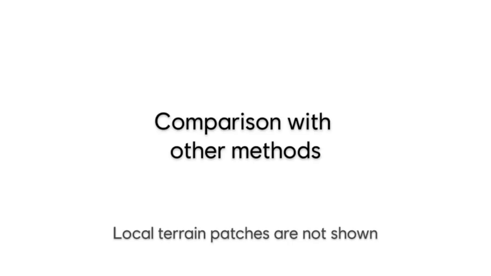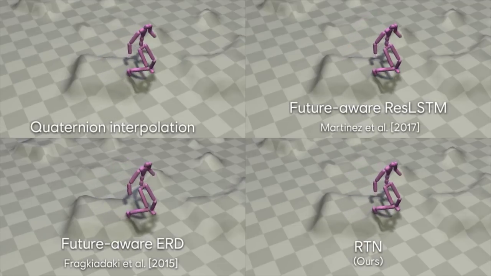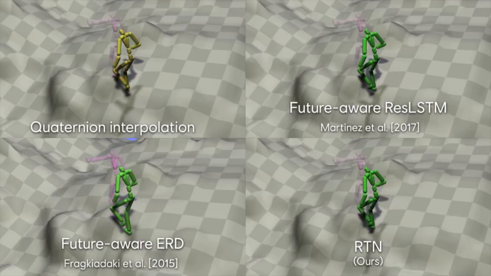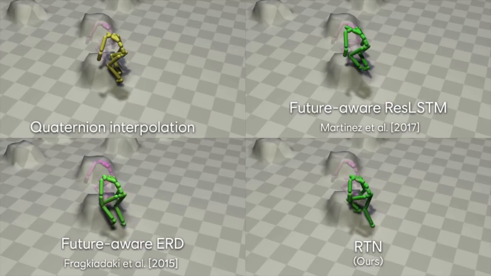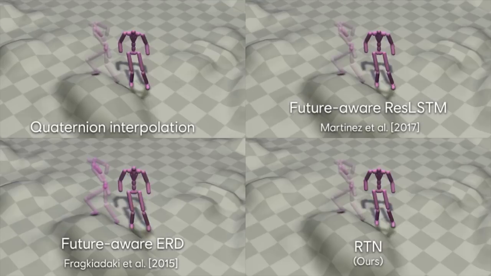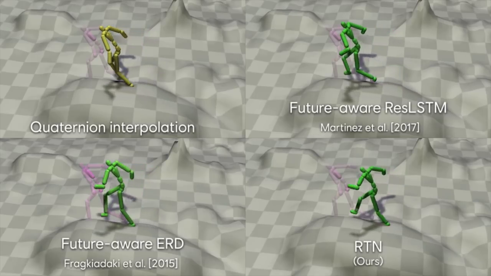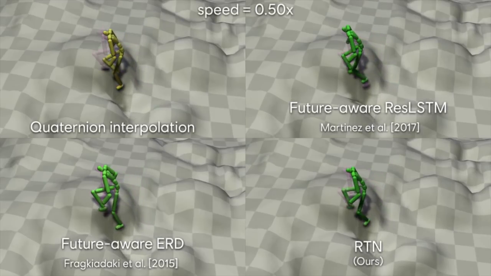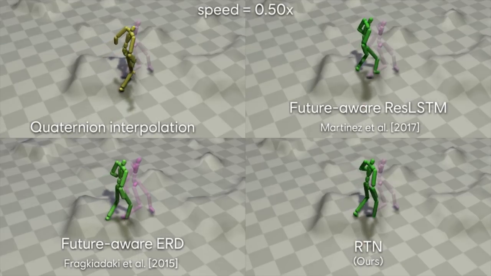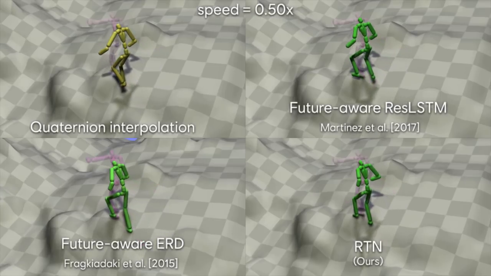We compare our method with quaternion spherical interpolation and two other deep learning approaches that we augment with our future awareness strategy. The ResNet LSTM struggles to produce realistic movements even though it performs well on short-term predictions, while the ERD network produces realistic movements but suffers from the known offset problem when going in and out of transitions. The RTN mitigates most of these problems but can still show minimal jumps only when coming out of the transition.